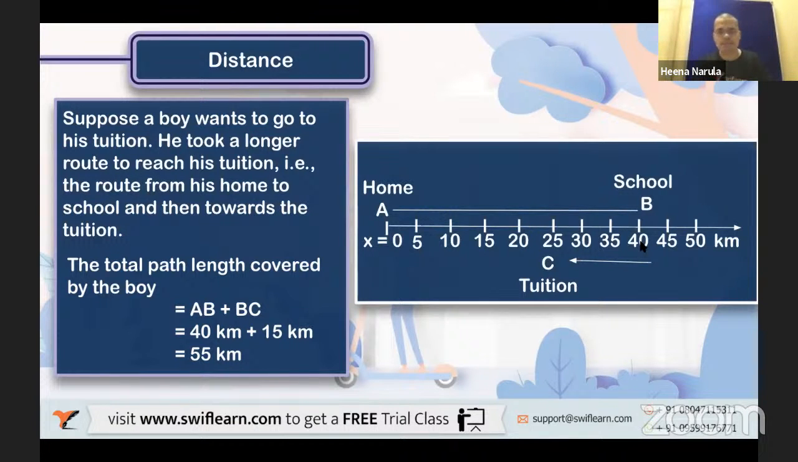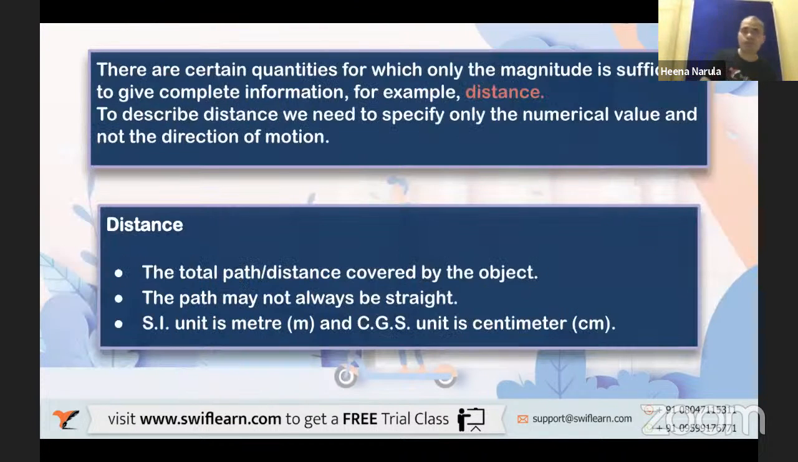So that is what is next. There are certain quantities for which only the magnitude is sufficient to give complete information. For example, distance. To describe distance, we need to specify only one numerical value, and not the direction of motion. You must have heard about scalar and vector, right? A scalar is a quantity for which you just mention magnitude. You need not mention direction. But a vector is that for which you need to mention two things: first is magnitude, the second is direction. Very good. So for distance, do we need to mention any direction? No, it's just the distance traveled. Whichever direction you follow doesn't matter, isn't it?